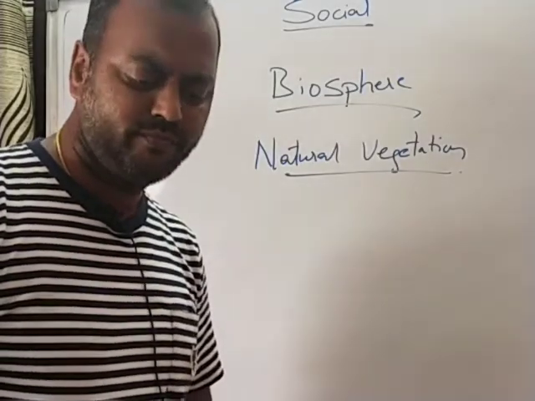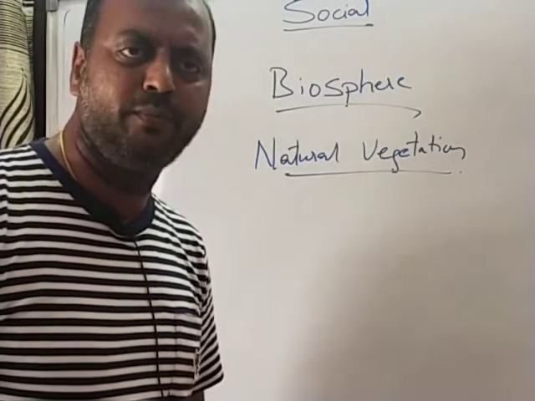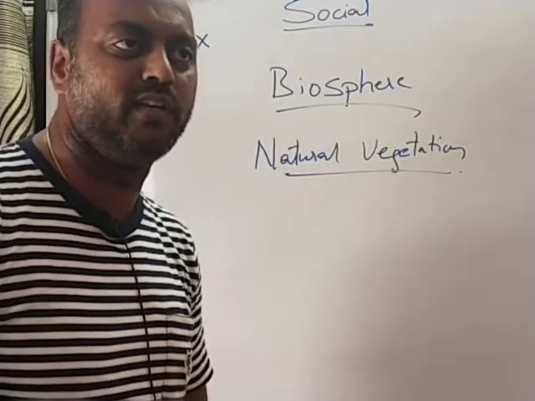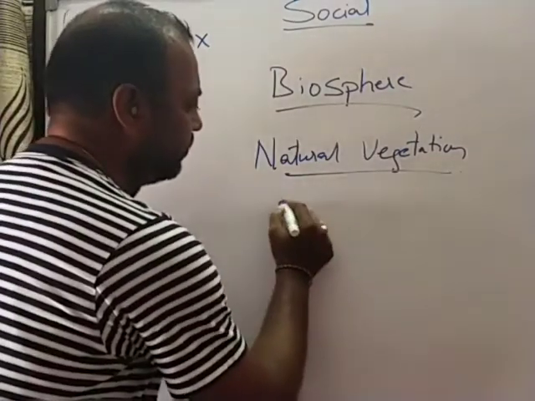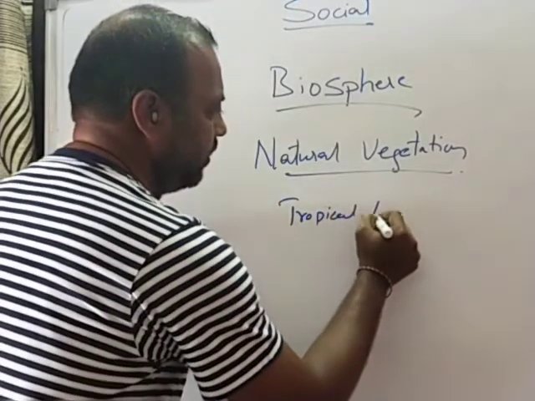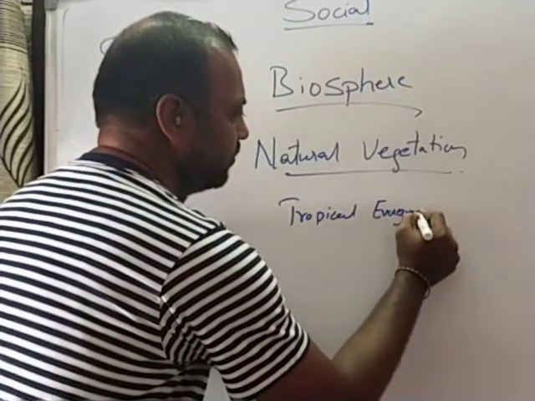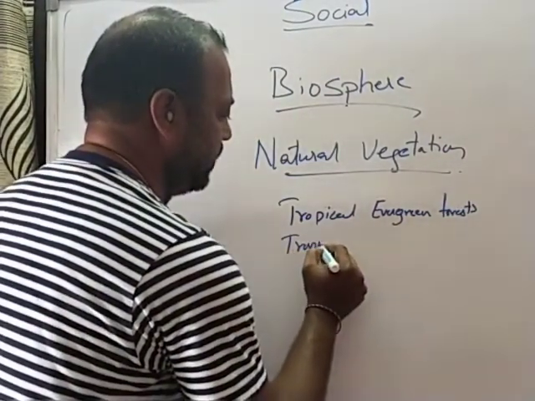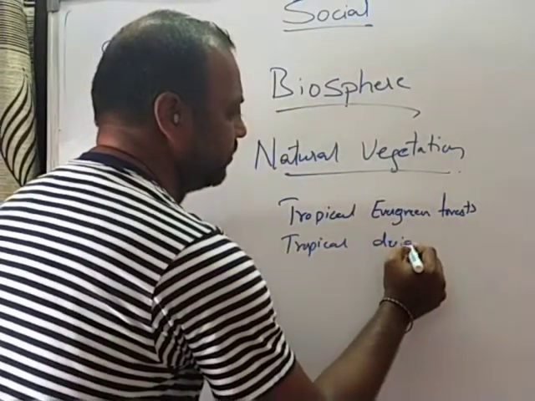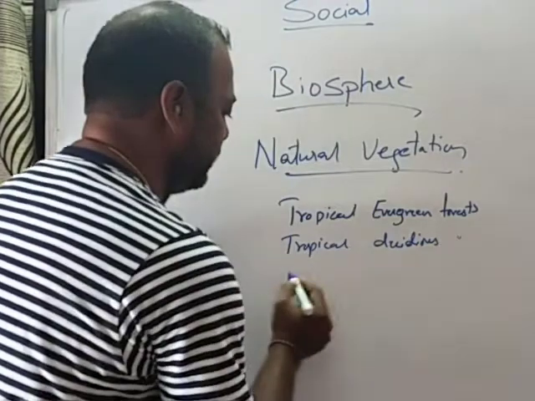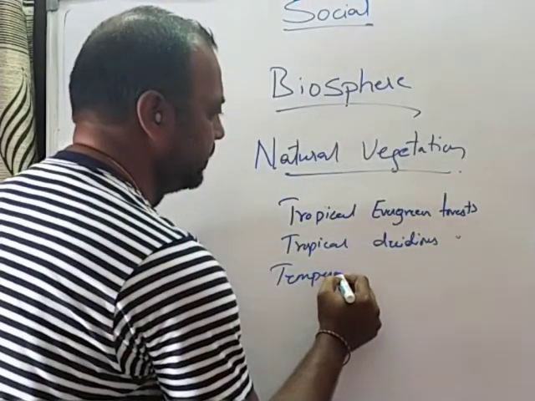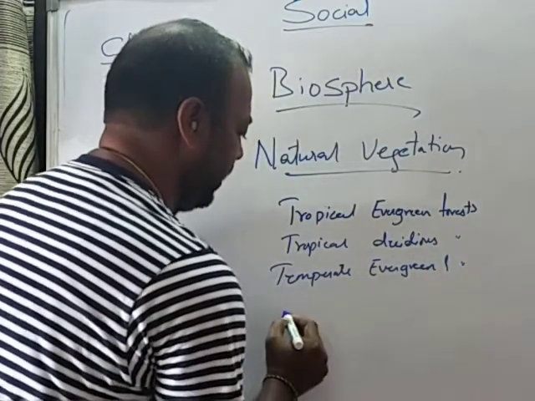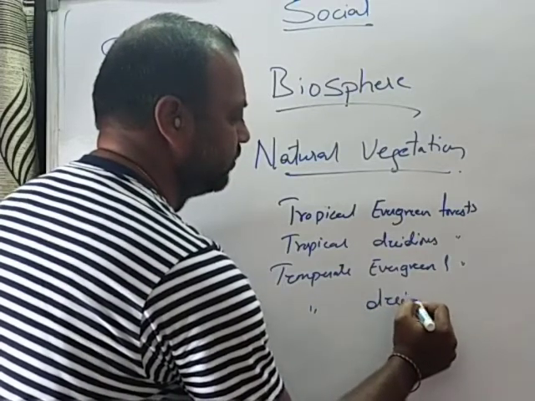As you may remember, there are different kinds of forests depending upon the climate of the place. Broadly, we are going to learn about 6 types of forest, children. That is tropical evergreen forest, tropical deciduous forest, temperate evergreen forest and temperate deciduous forest.